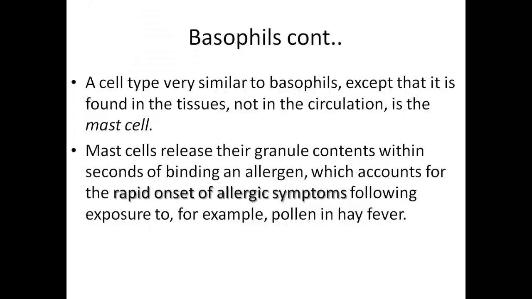These cells found in other parts of the body, apart from the circulatory cells, are known as mast cells, whereby they have an effect. Once there is an invasion of an allergen, which is something different from what the body recognizes, having an antigen surface that is not recognized by the body, it can be dust, a microorganism, anything. Once this allergen is identified by the mast cell, the mast cell immediately releases chemical substances that result in a rapid onset of allergic symptoms.